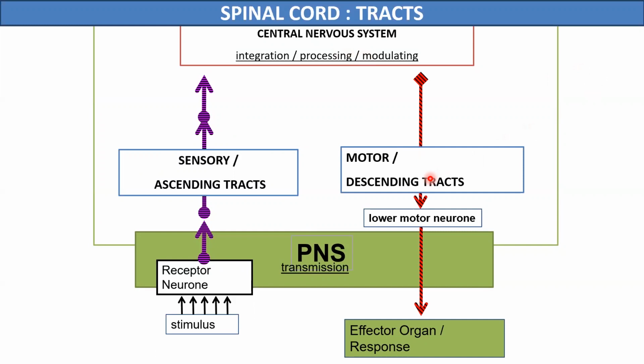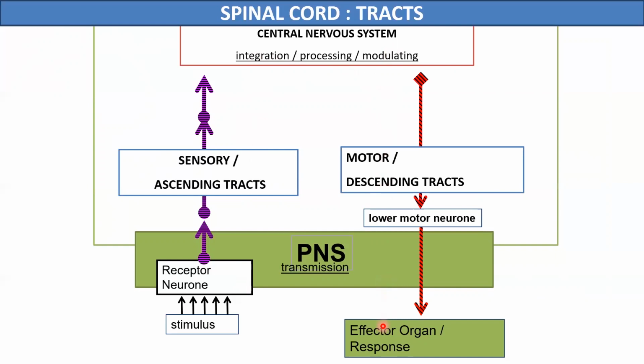So in the spinal cord, we will study two types of tracts. One is the sensory or ascending tracts, which start from the receptor neurons and reach up to the central nervous system. Second are the descending or the motor tracts, which start from the central nervous system and reach up to the effector organ.